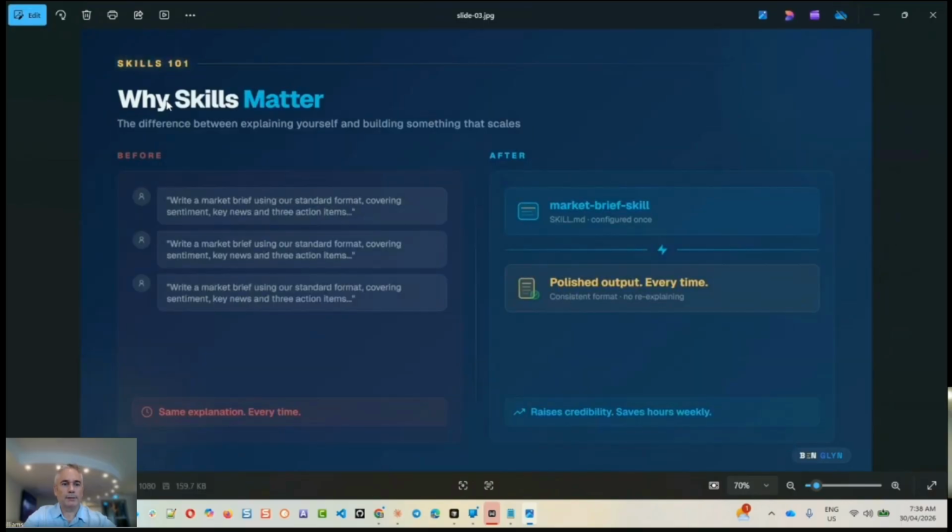So why skills matter? For those of you that have been playing around with Claude or ChatGPT, we're often writing the same prompts over and over again to achieve something that's very similar. So what we can do is wrap that up in a skill, and we get the same experience each time, and we end up saving a lot of time per week, hours. We get the consistency as well. We get a polished output.